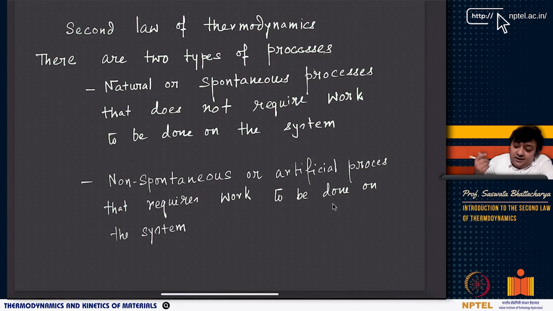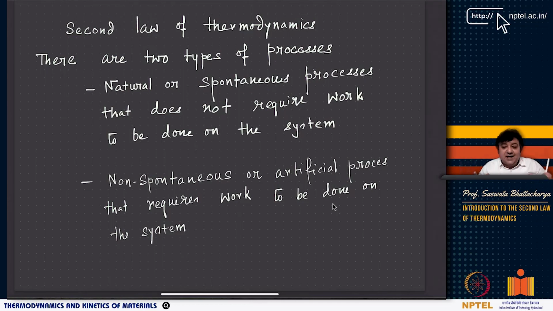Now, as you can see, there are two types of processes. One is called a natural process or a spontaneous process, that does not require any work to be done on the system. Think of a spontaneous process here, for example, free expansion of a gas.